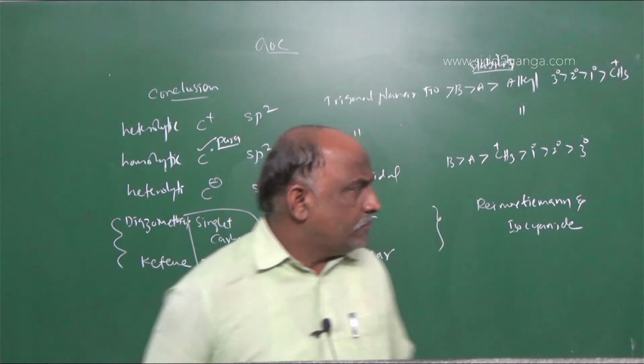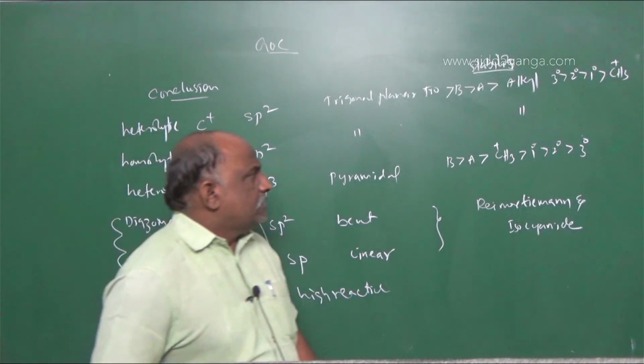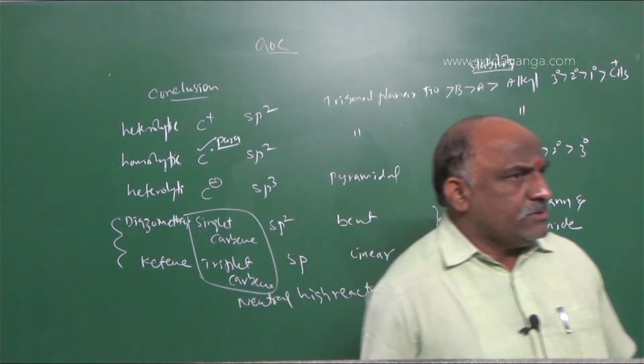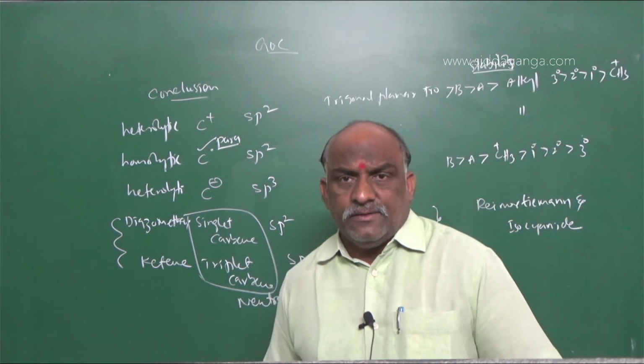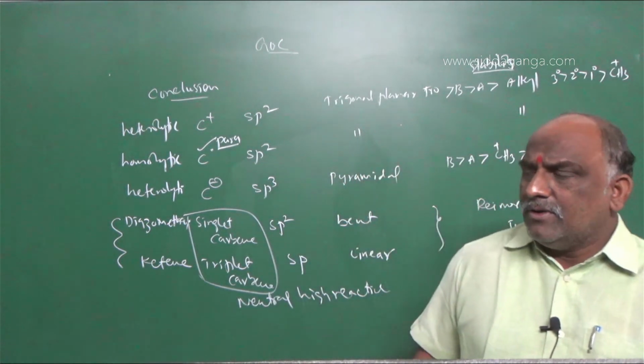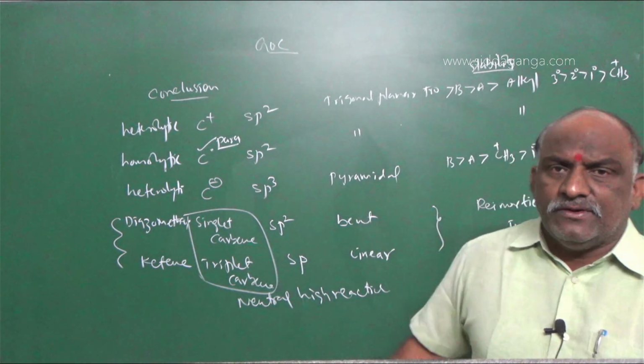So my dear students, make a note. This is the conclusion regarding the stability factors, the shapes of the molecules, and the life of the carbenes. Many reactions proceed with respect to such intermediates.